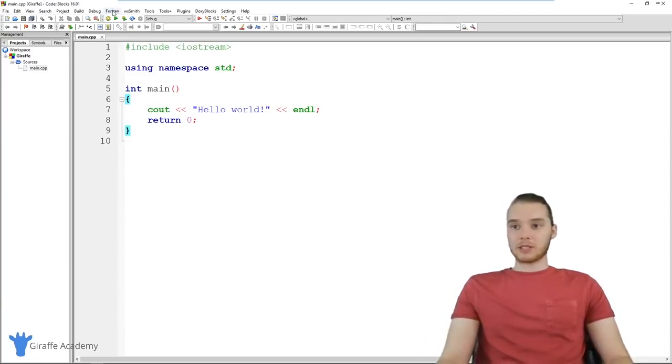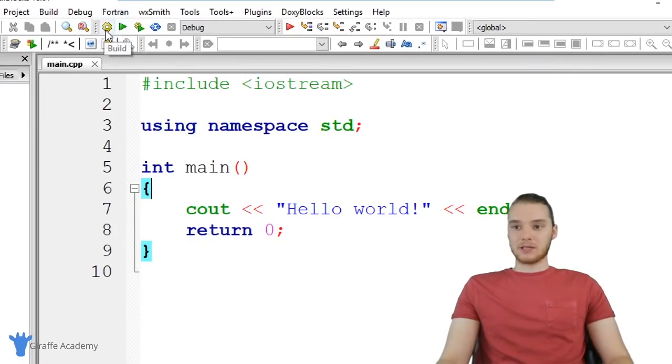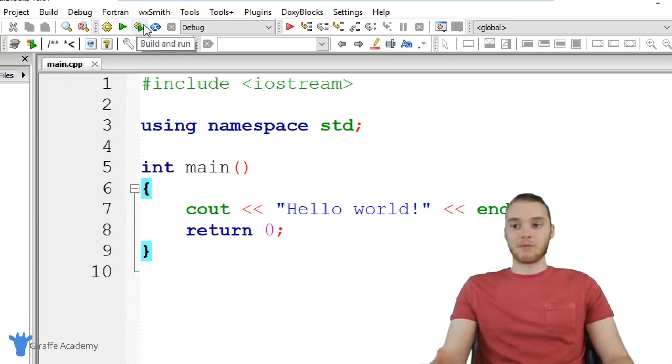And there's a bunch of different ways we can do that here in CodeBlocks. You can click this little cogwheel up here, and that'll build your program. And then you can click this play button over here. That's going to run your program. But a lot of times, if you just wrote some new code and you want to test it out, you can just click this build and run option. And for the most part in this course, whenever I say we're running the program, I'm just going to click this button and we'll build it and run it at the same time.